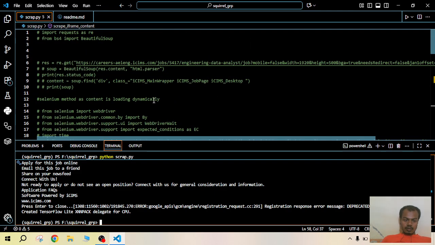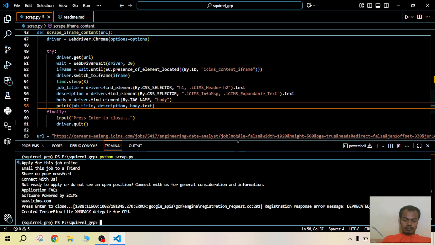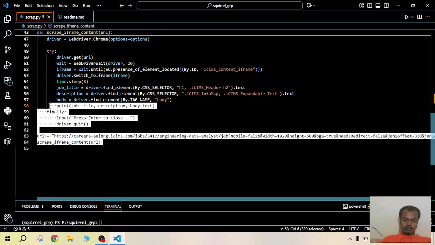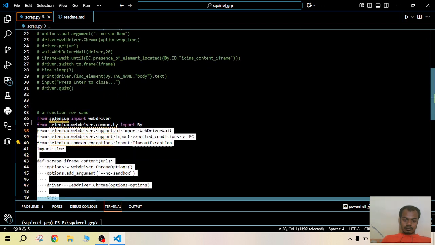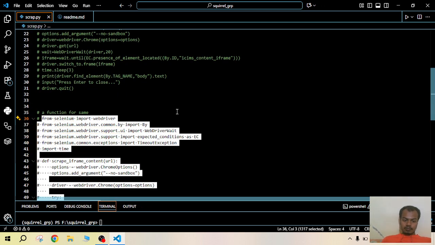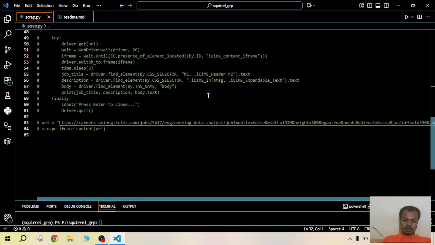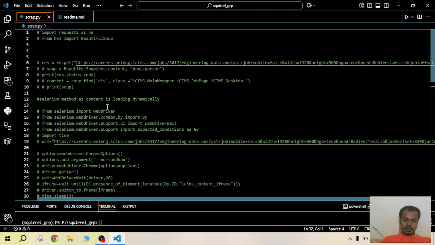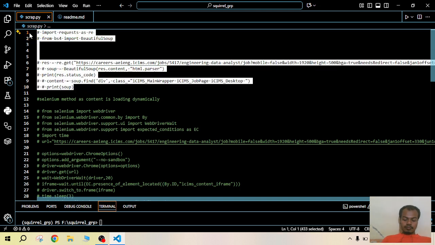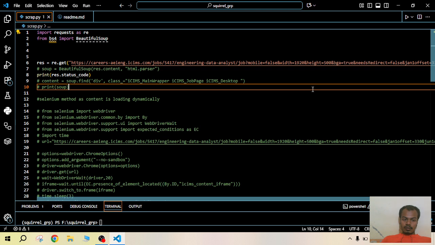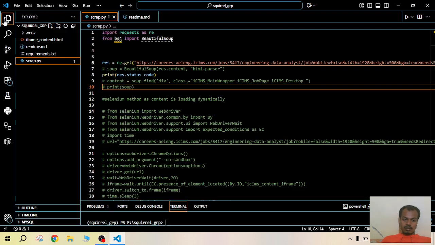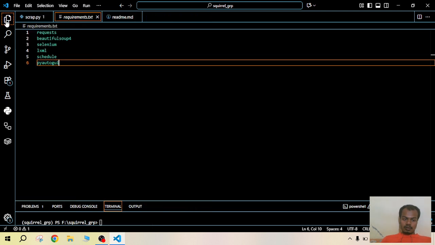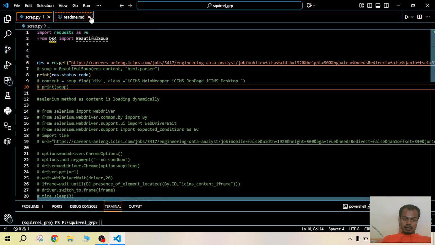So let's get started with the code. I will first comment this section and then comment this basic method. What are we doing here? We are importing the requests library, as we have stored it in our venv. We initially installed all of these, so I don't need to reinstall it.